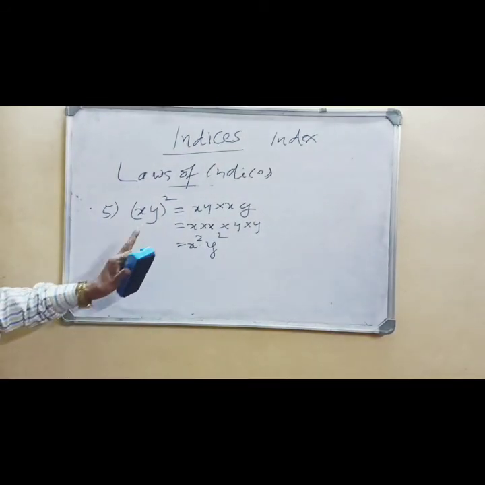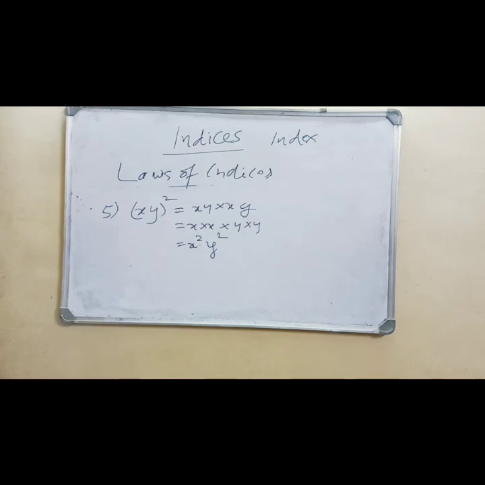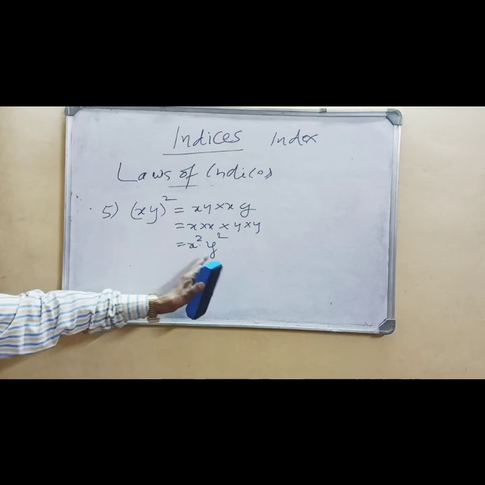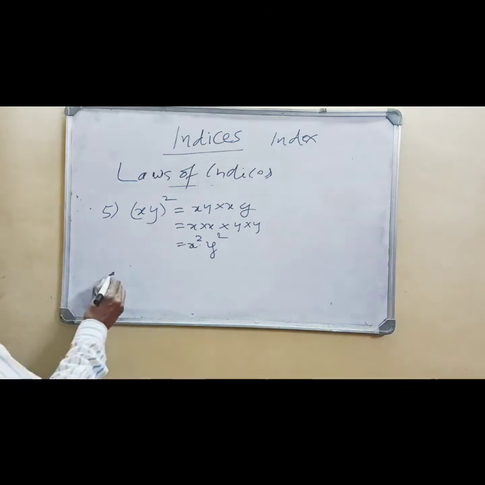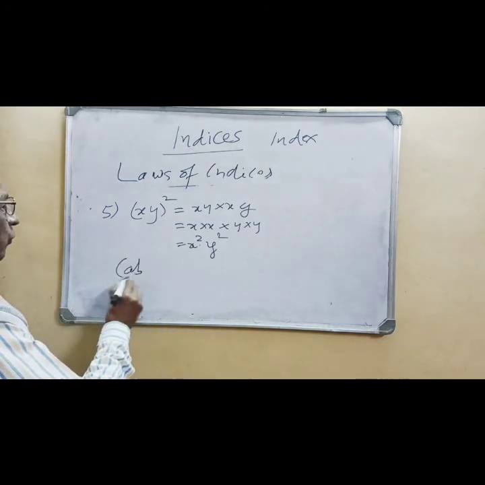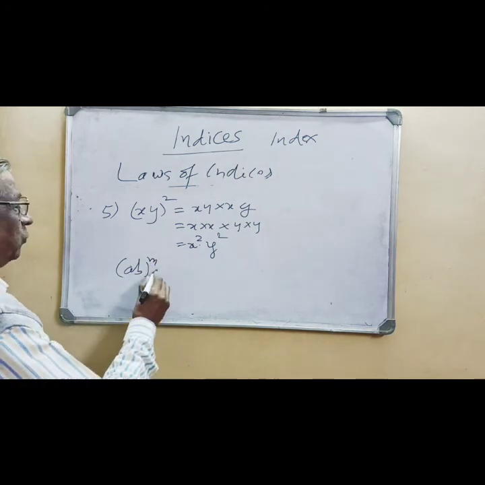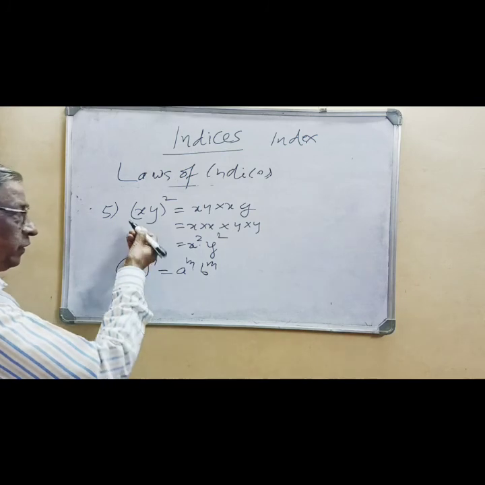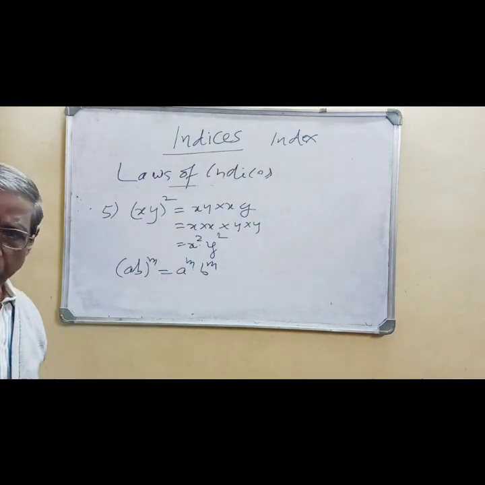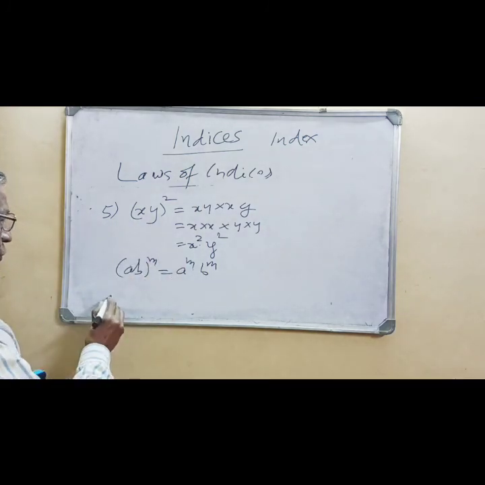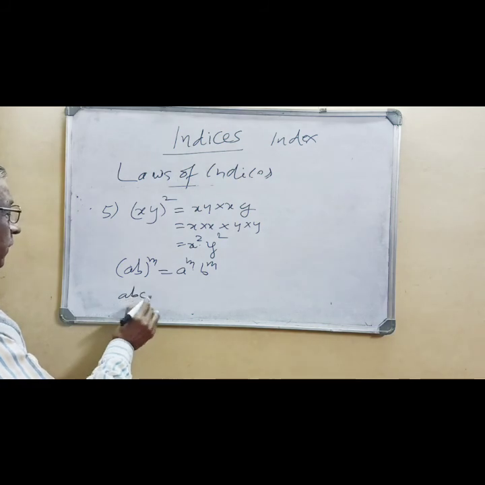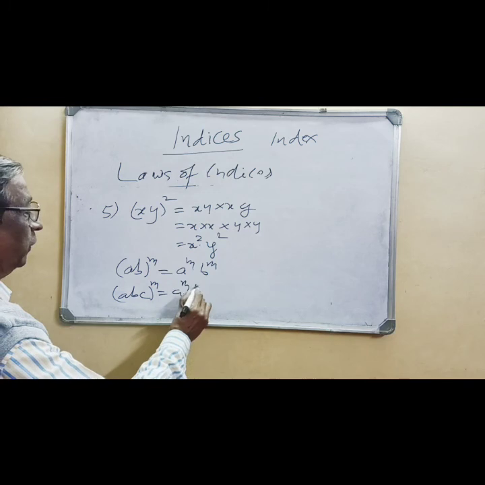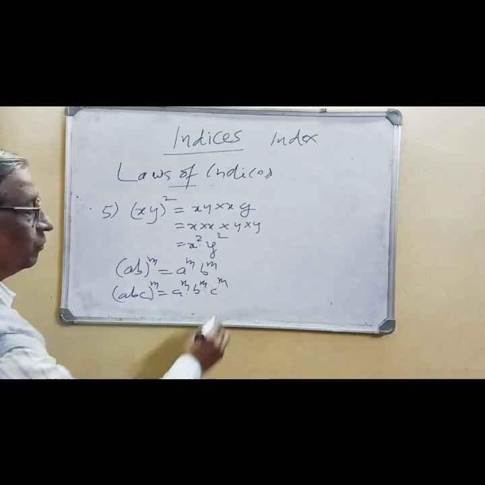So the fifth law is that the square goes to both x and y. Like that you can extend. So a into b bracket raised to m is a raised to m into b raised to m. This can be extended to 3 also. Say a b c bracket raised to m is also written as a raised to m into b raised to m into c raised to m.